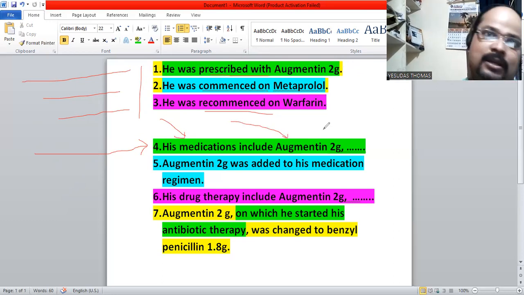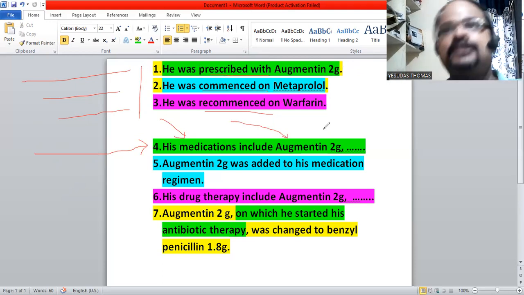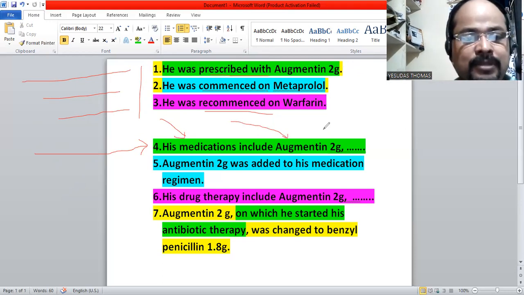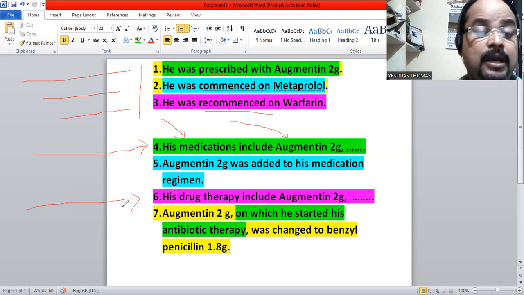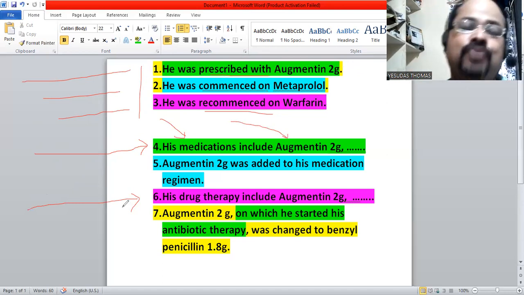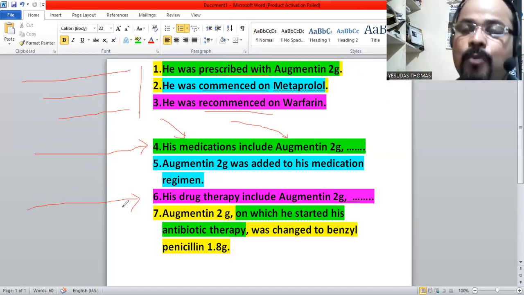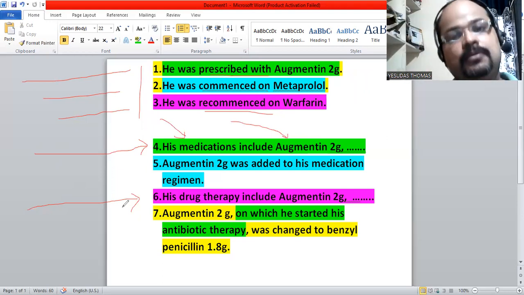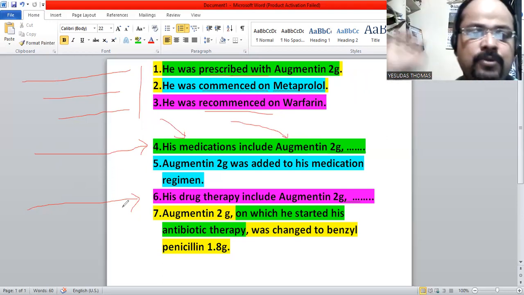So that's it. His medication chart is following. Similarly, I have the sixth sentence here. His drug therapy includes, his medication, his drug therapy, both are the same. His drug therapy includes Augmentin 2 gram, warfarin, metoprolol. It goes on.